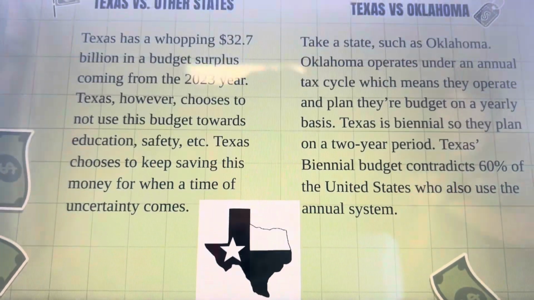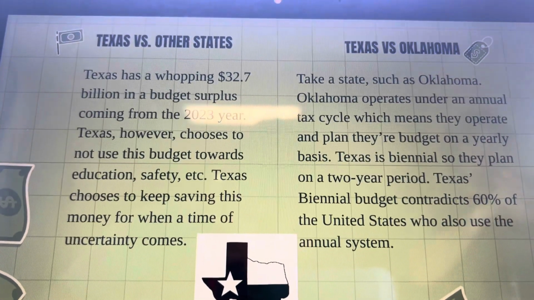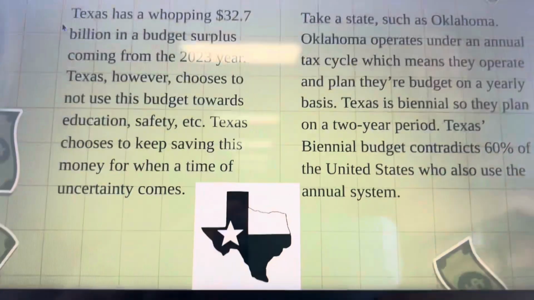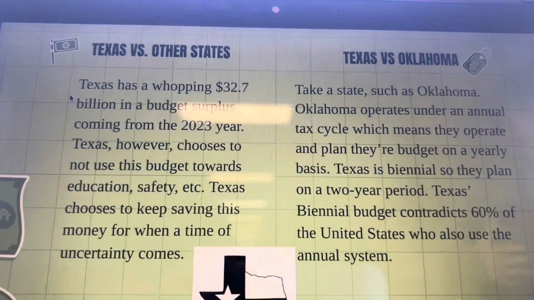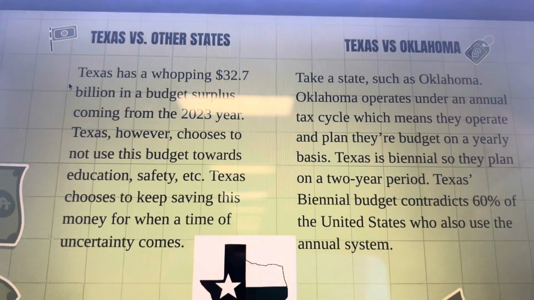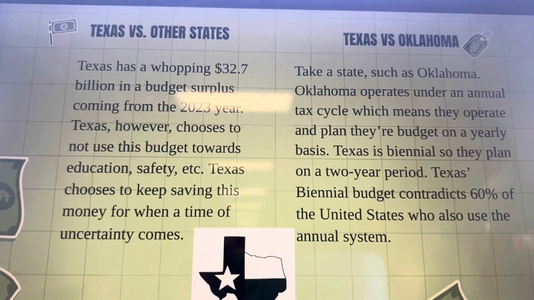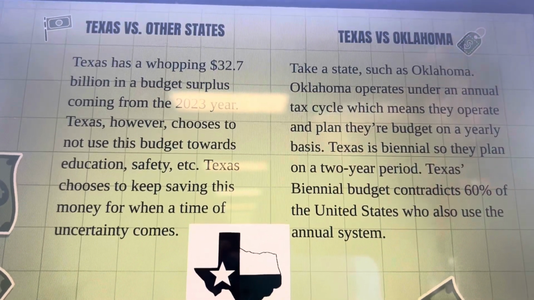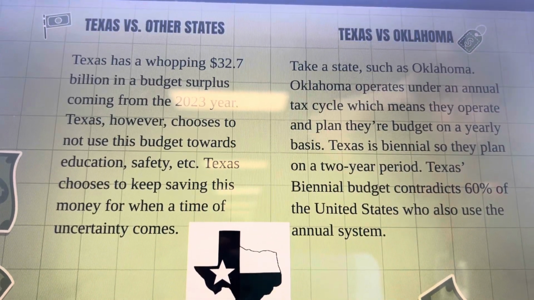Texas has a whopping $32.7 billion budget surplus, coming from the 2023 year. Texas, however, chooses not to use this money towards education, safety, etc. Texas chooses to keep saving this money for when a time of uncertainty comes. To show how Texas is different from another state, we're going to compare it to Oklahoma.